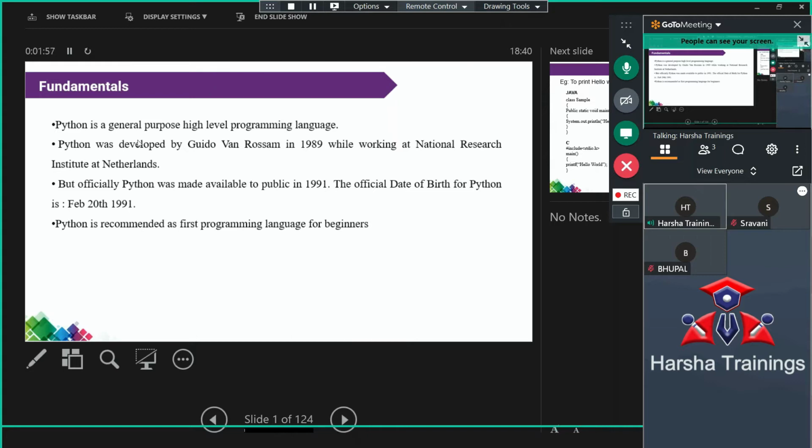So, right. See this one, these are the basic things. Python is a general purpose, high level programming language. What do you mean by this high level? Generally, we have three levels of programming. What are the three levels, if anyone knows? Remember, the three levels of programming are: one is machine level, second one is assembly level, third one is high level. Machine level means the language that is understandable by the computer.